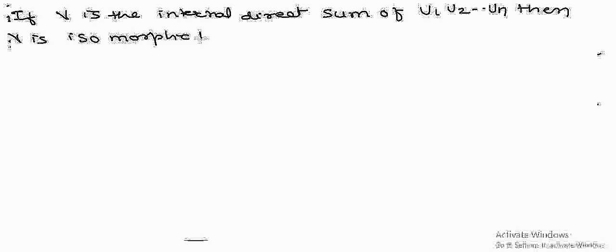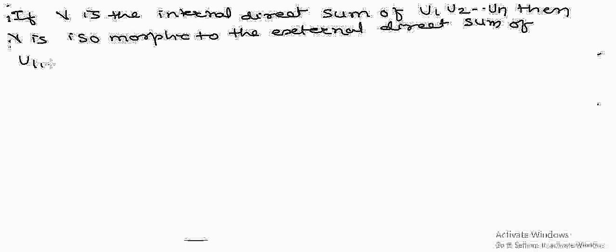The statement of the theorem is: if V is the internal direct sum of U1, U2, Un, then V is isomorphic to the external direct sum of U1, U2 and Un.